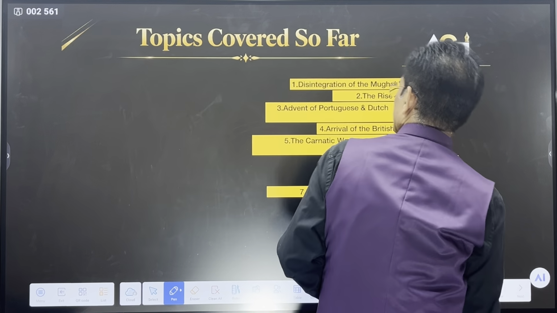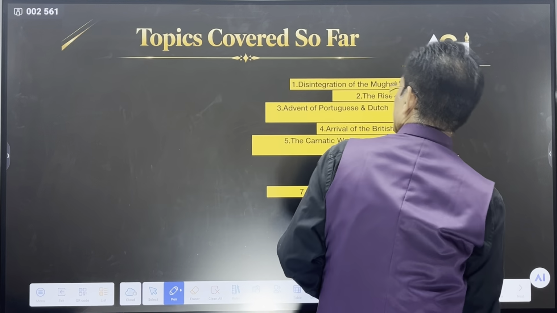Now, what happened in between? What happened in this period after 1805? There was a separate treaty, I told you, with Sindhia, Holkar, Bhosle, and Bajirao too was enjoying the security of the British. But after 1813, the British policy changed. Remember this point, very important.